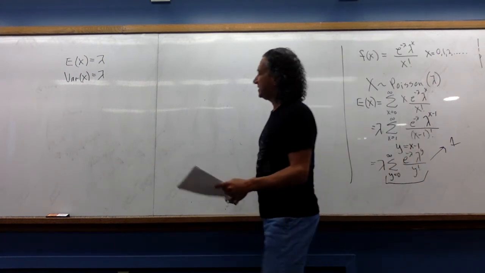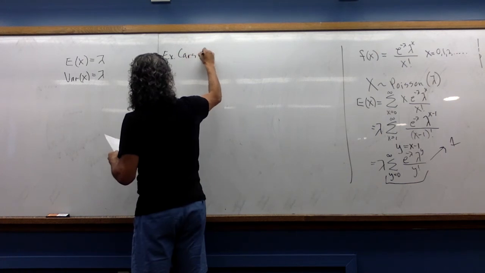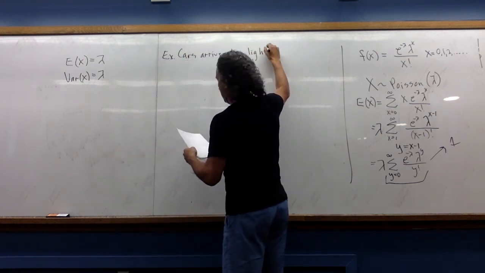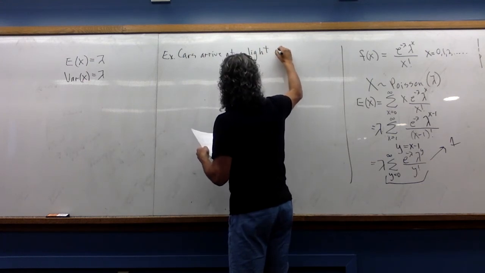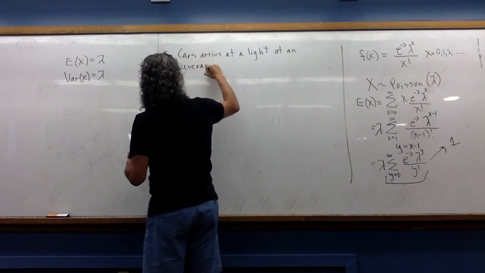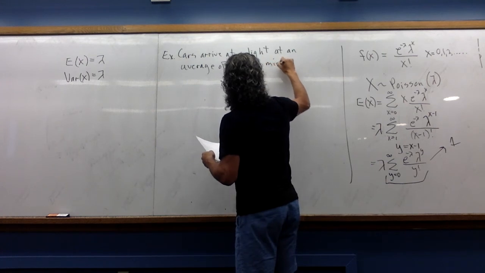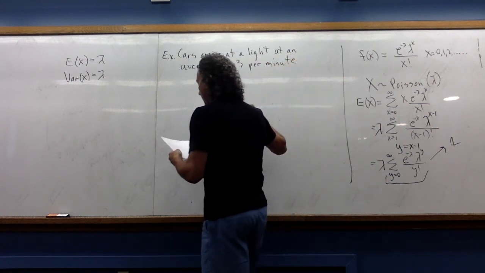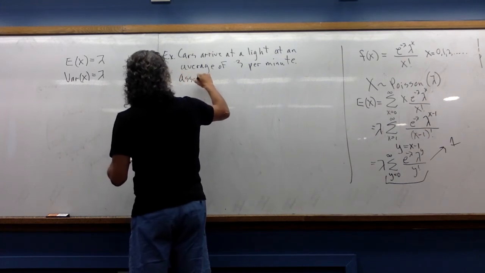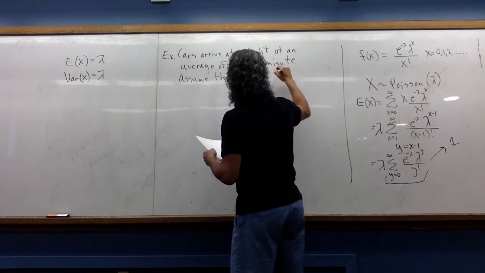Okay, let's do a couple of examples with this. So, example: cars arrive at a light at an average of 3 per minute. Let's say we assume that the Poisson distribution holds.